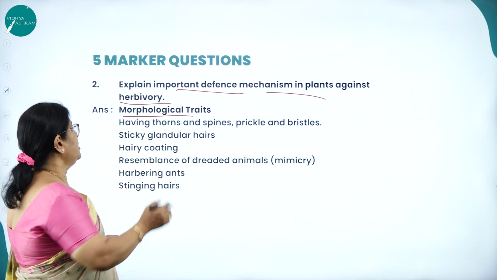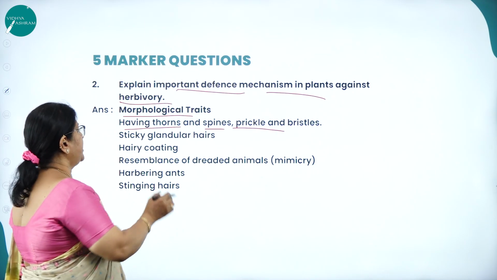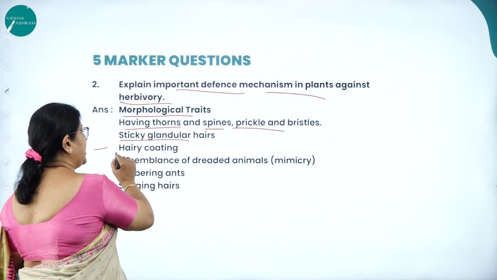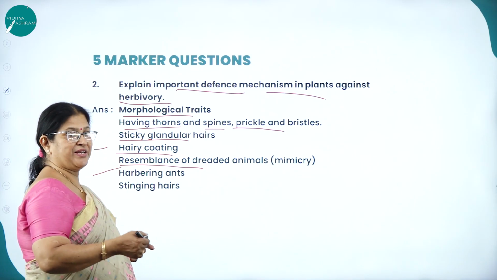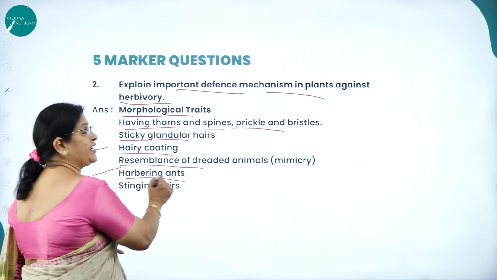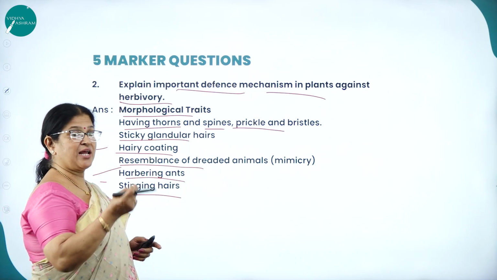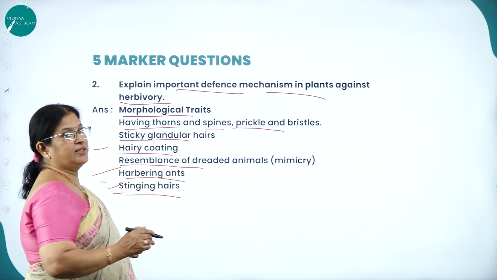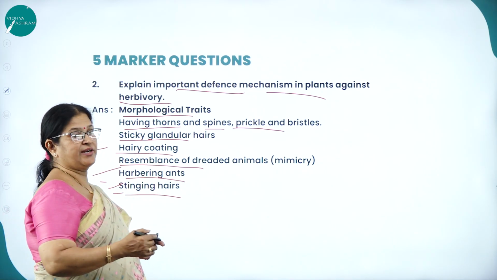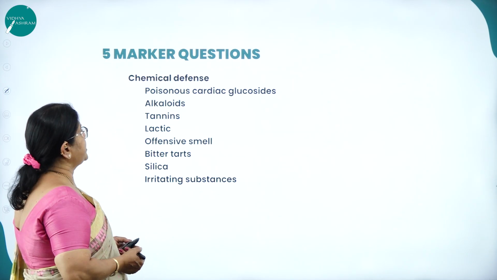Having thorns and spines, prickles and bristles, sticky glandular hairs, hairy coating, resemblance to dreaded animals, like mimicry, then harboring ants, so herbivores are afraid to go to those plants, then stinging hairs, sharp hairs which may sting. These are all the morphological traits a plant will develop against herbivory. Next, chemical defense.